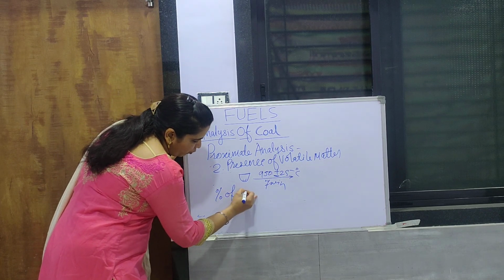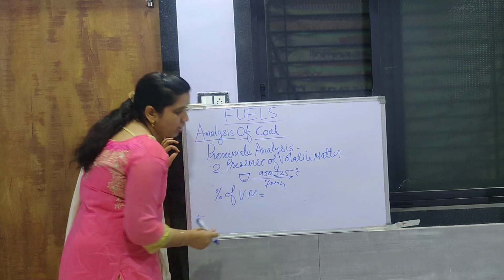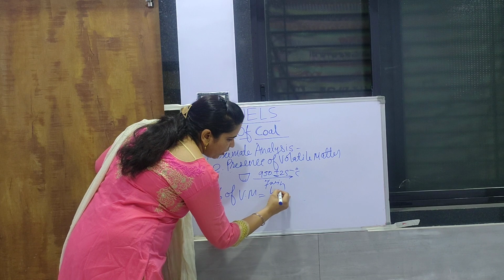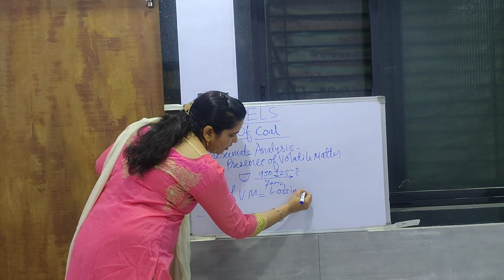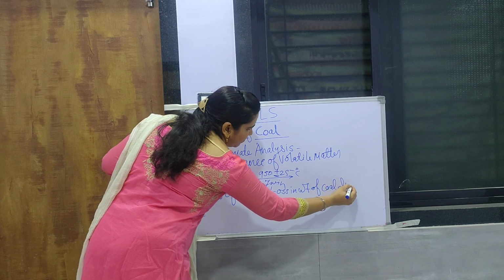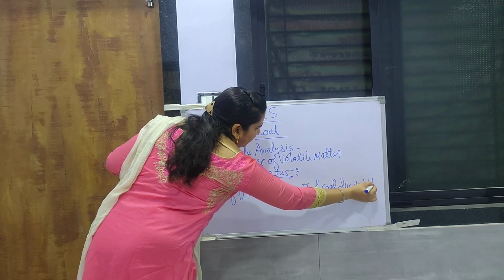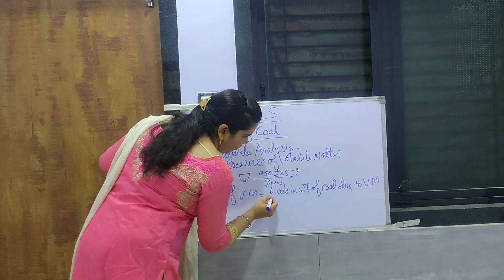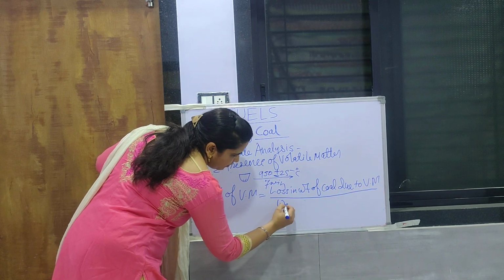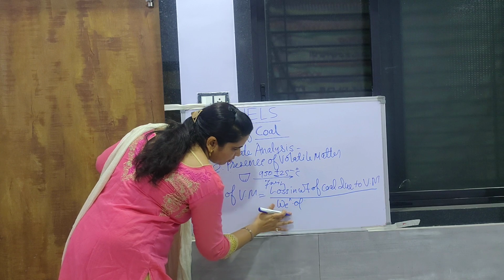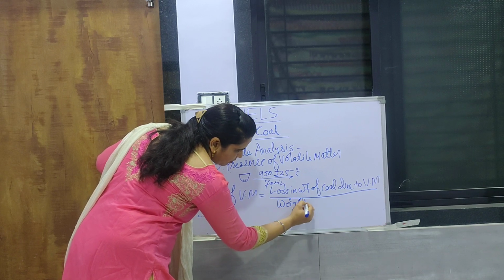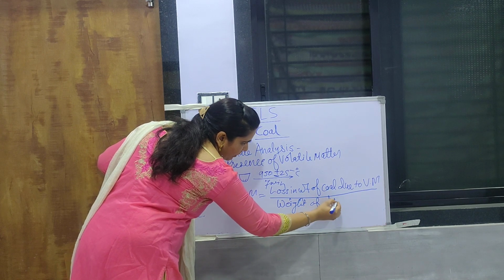So percentage of volatile matter is equal to loss in weight of coal due to volatile matter, upon weight of dry coal sample.